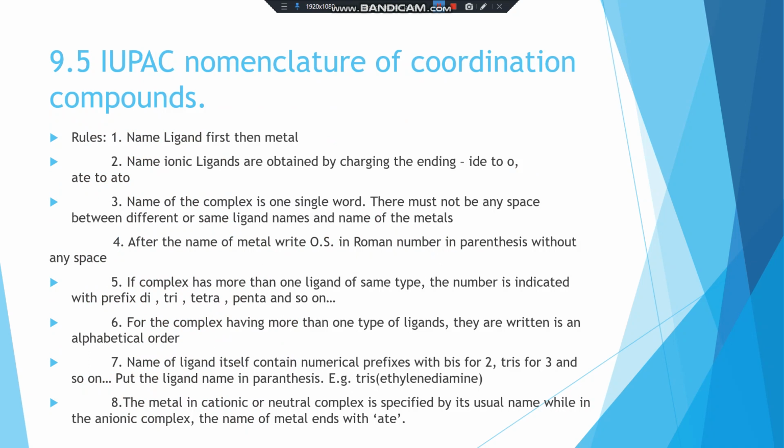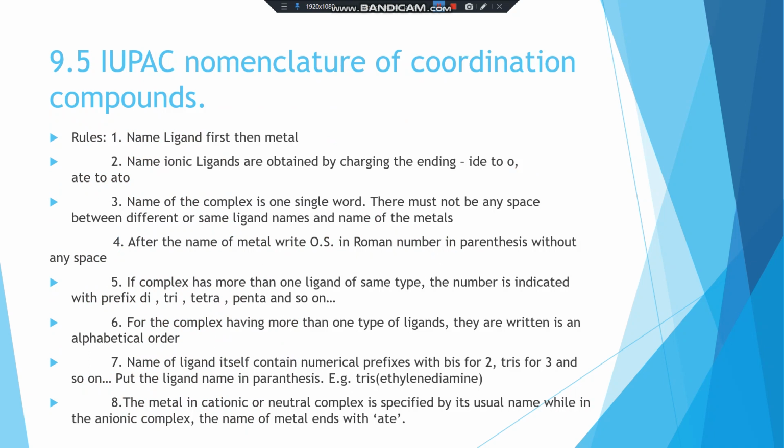Sixth rule: for a complex having more than one type of ligand, they are written in alphabetical order. Suppose two ligands with prefixes are tetraaqua and dichloro.